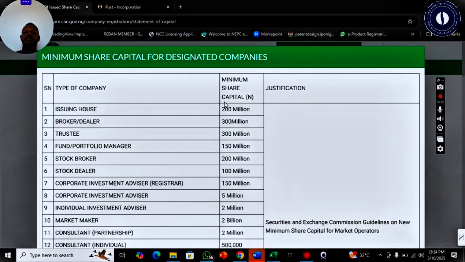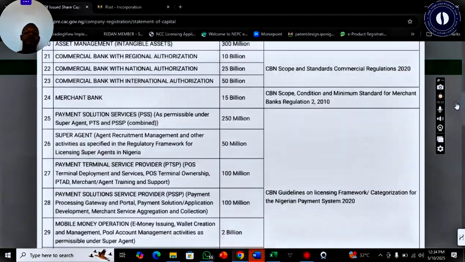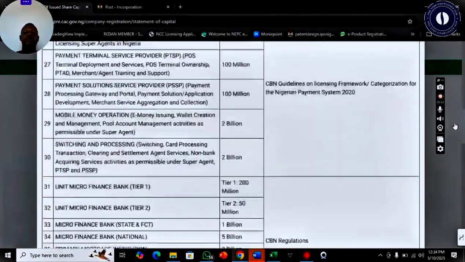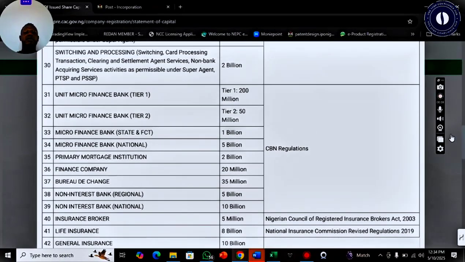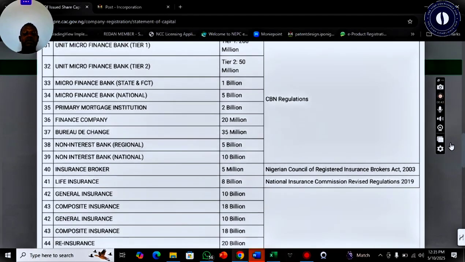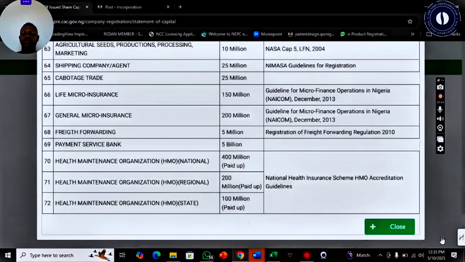So when doing your registration, when you get to the share allotment page, the first thing that will come up is the minimum share capital for designated companies. Based on this, you will have the minimum share capital required for various companies in Nigeria. So if you want to incorporate a company, just know which of these applies to your company. All right, with that being said, we'll now proceed to the next step.